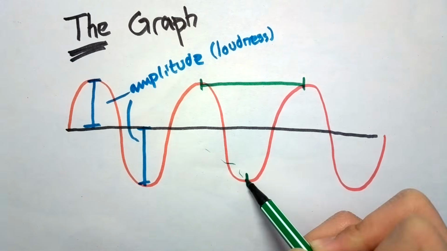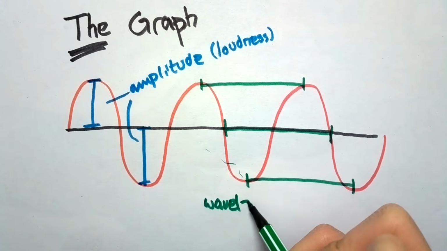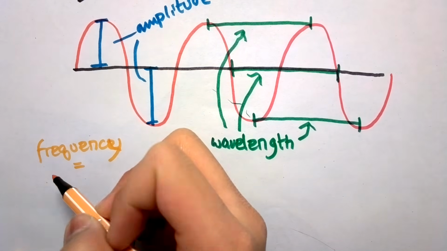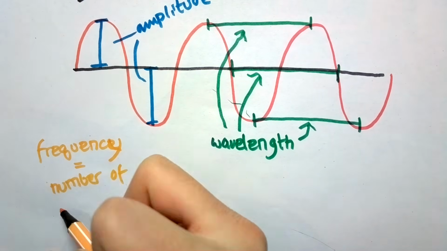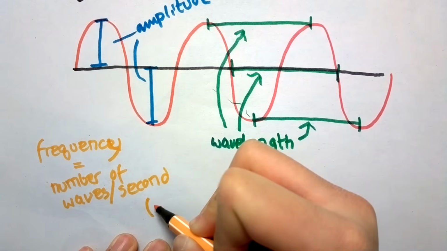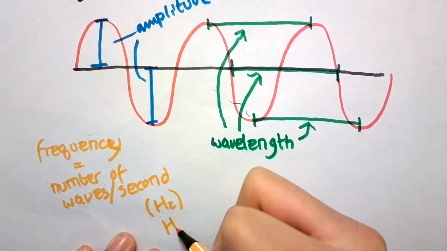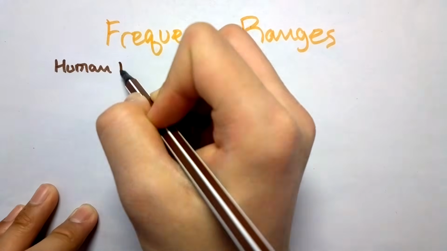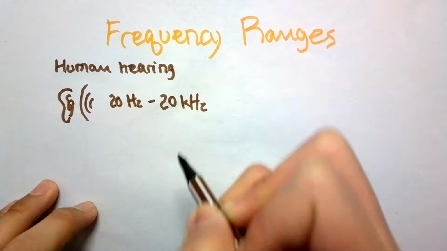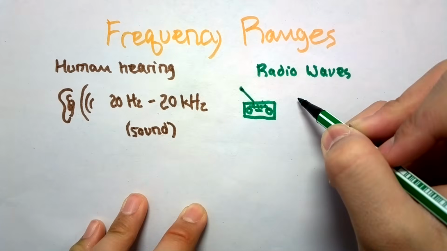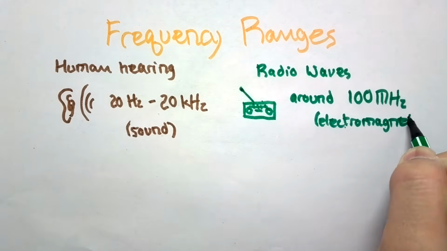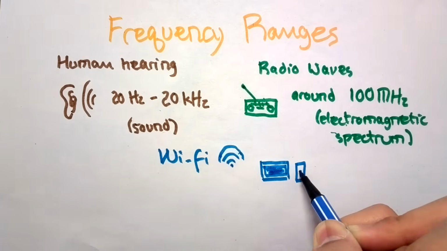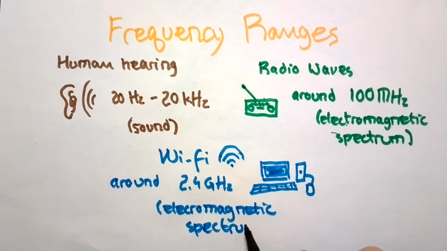The wavelength of a wave is the distance between a point on one wave and the same point on the next wave. And the frequency is the number of waves produced by the source per second. The unit for frequency is Hz, or Hertz. Yes, the name of the car rental company. The range of human hearing is from 20 Hz to 20 kHz, and radio waves typically use frequencies of around 100 MHz of the electromagnetic spectrum, and Wi-Fi's usually use 2.4 GHz frequencies.